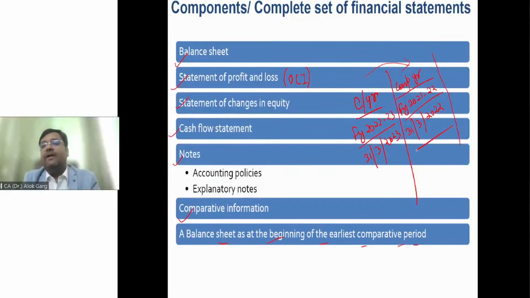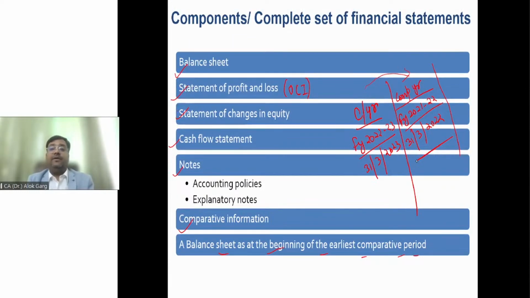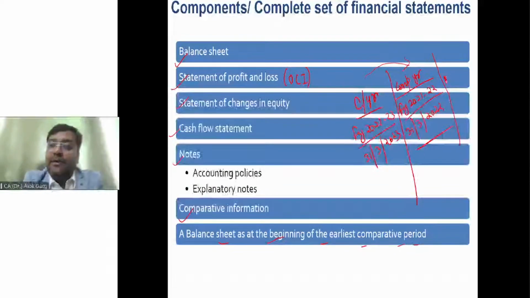What is the opening date of the comparative period? Very good. It is 1st April 2021, right? 1st April 2021.